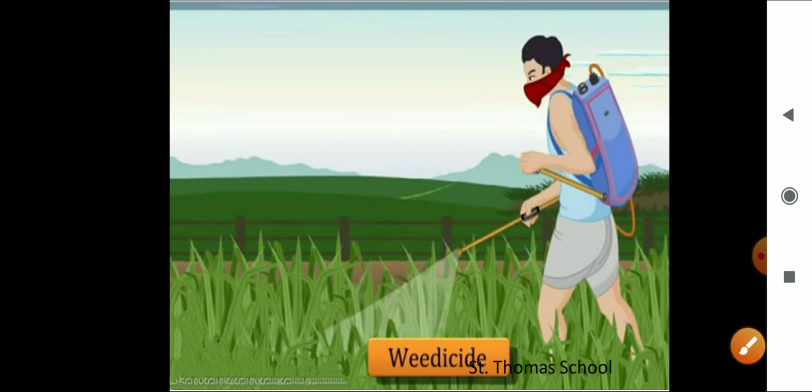Understood? So students, today we have learned what irrigation is, right? What are the sources of irrigation? Sources of irrigation are wells, lakes, ponds. So wells, ponds, canals, these all are the sources of irrigation.